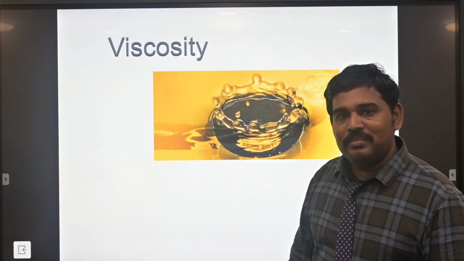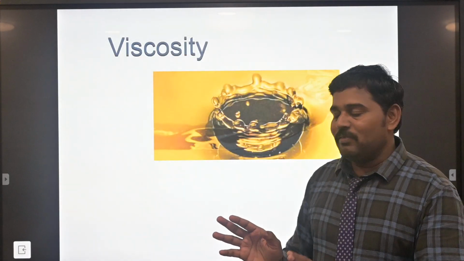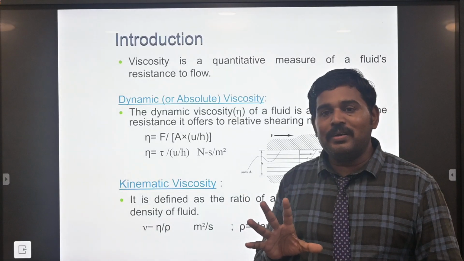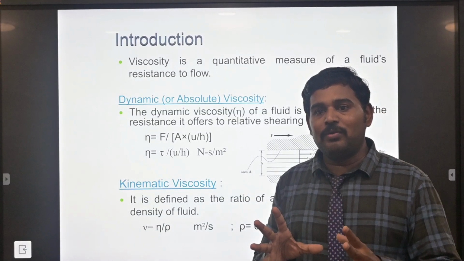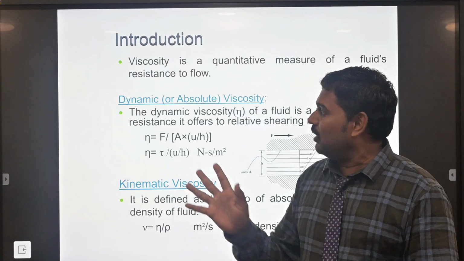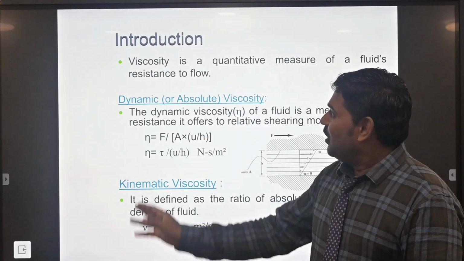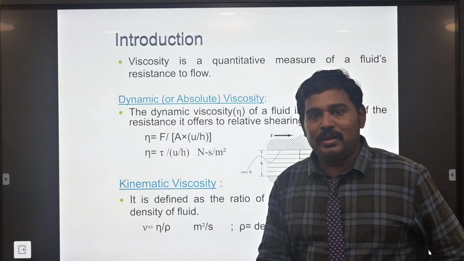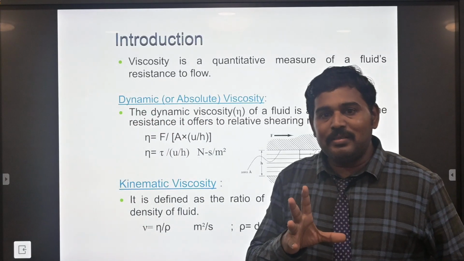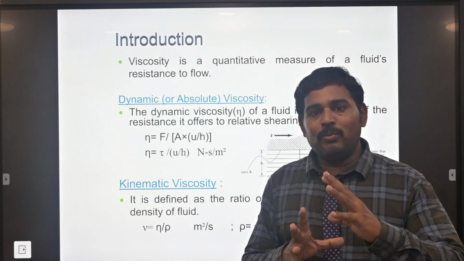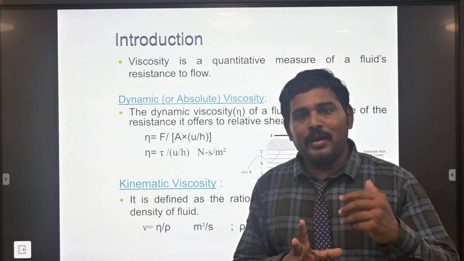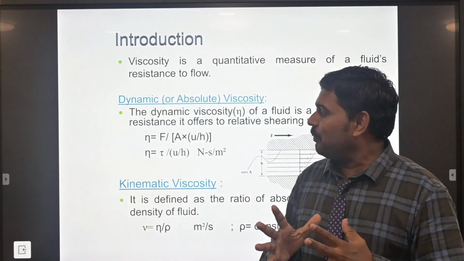So the second part here is viscosity. The second part is to study the different densities of liquid or fluid material. Today we see about viscosity. Viscosity is the quantitative measure of a fluid's resistance. Fluid means a liquid traveling from one place to another, in a zigzag or turbulent way, depending on the density of the liquid. Clear? It depends on the density of the liquid.